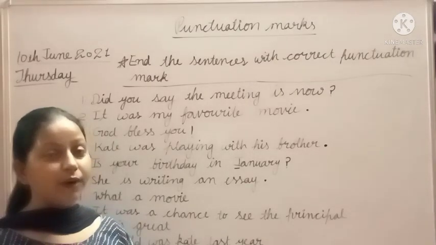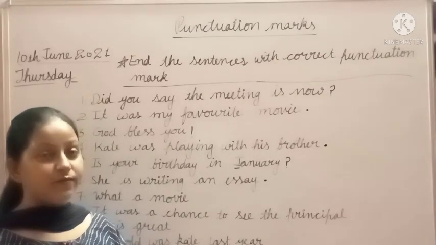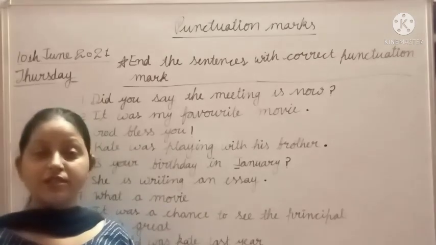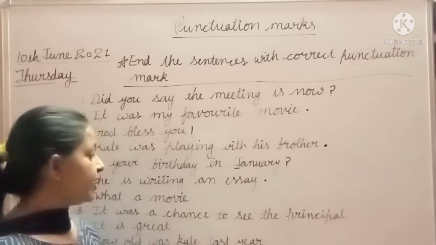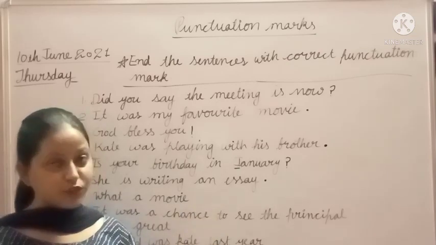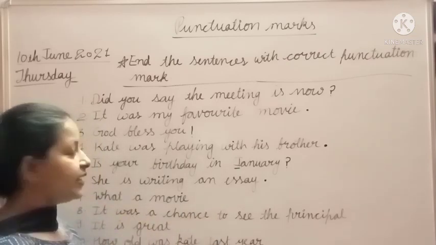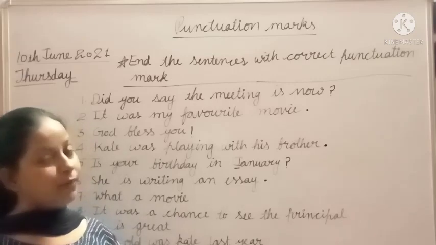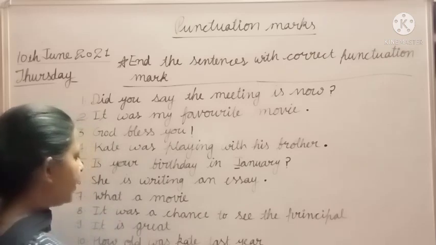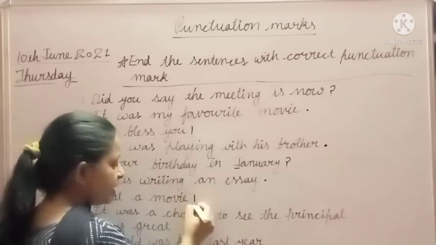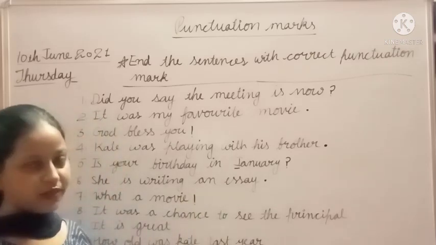You know na about this rule? So this sentence expresses strong feeling about a movie. What a movie! क्या movie थी? क्या movie है? That's why we put exclamation mark at the end of this type of sentence.